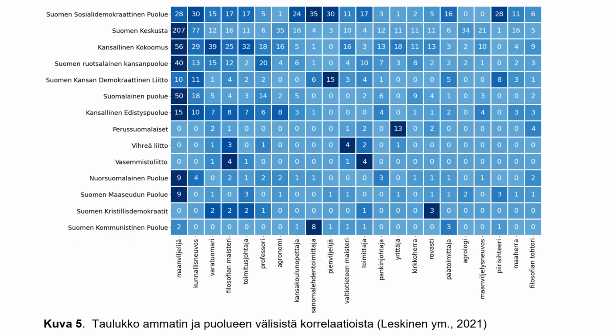This visualization illustrates the correlation between parties and occupations of the members of parliament. From this image it can be seen that the strongest correlation is between the Centre Party and being a farmer.